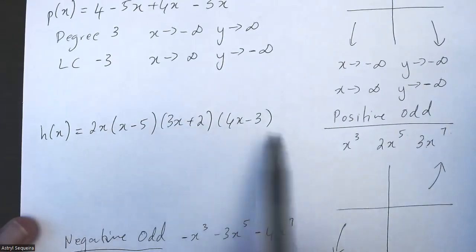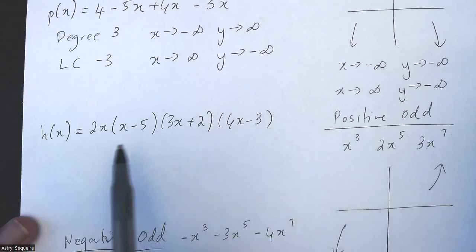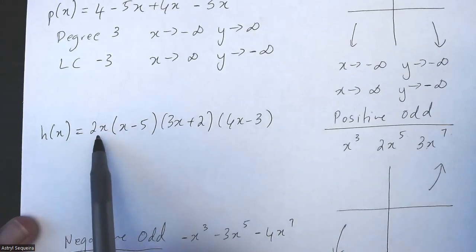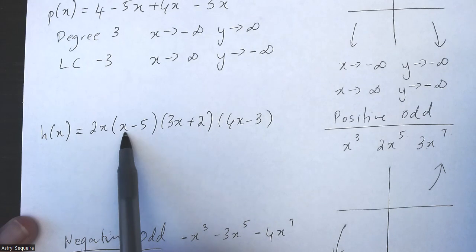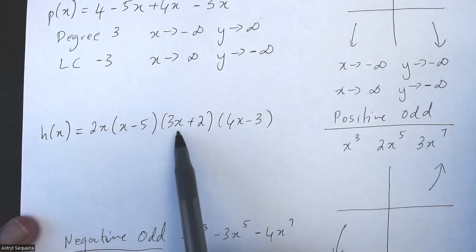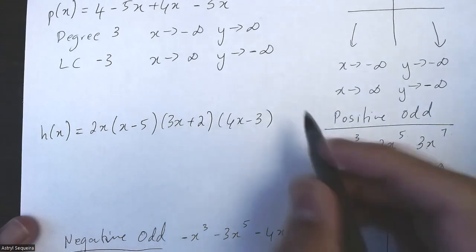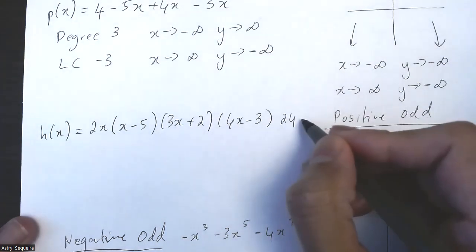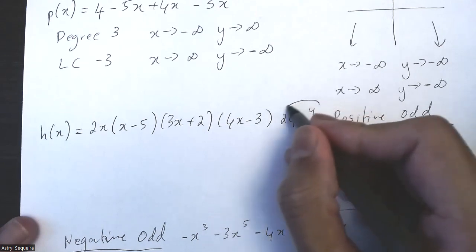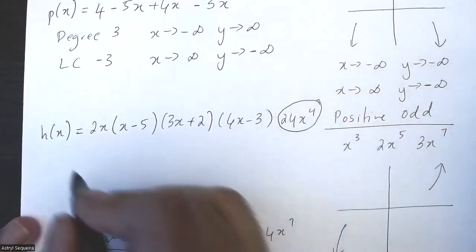This last question here is in factored form. So whenever you have factored form, you want to multiply all the x terms. So 2x times x is 2x squared, times 3x is 6x cubed, times 4x is 24x^4. So this is my largest degree and leading coefficient.